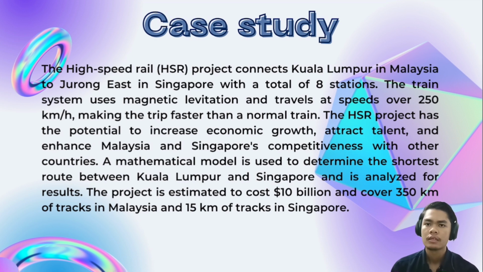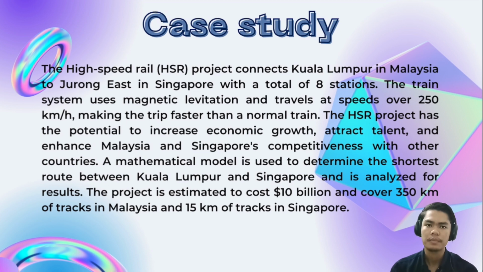So what is the HSR? HSR is a high speed transport project starting from Kuala Lumpur in Malaysia until Jurong East in Singapore. This mega project is also present among developed countries, for example Japan, China, America, and Russia.